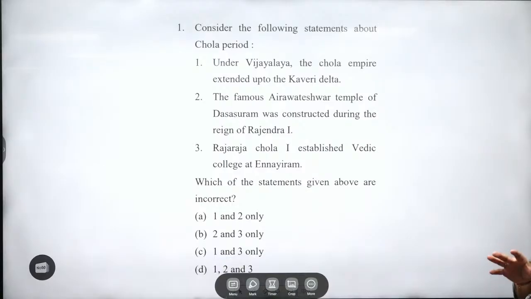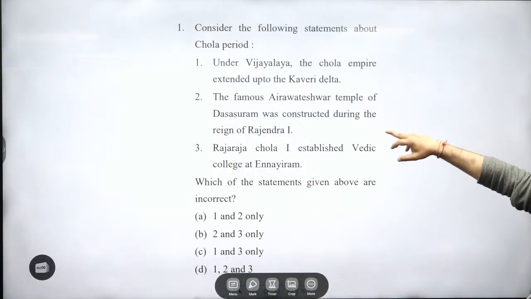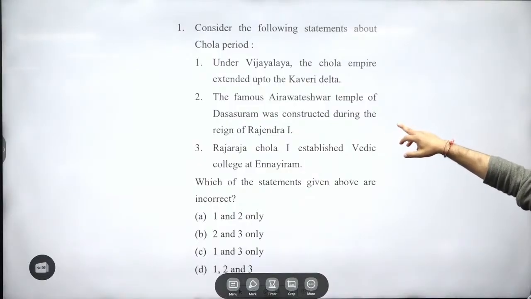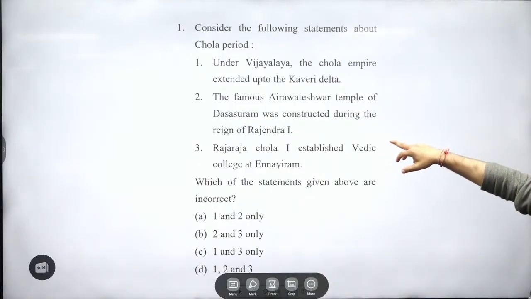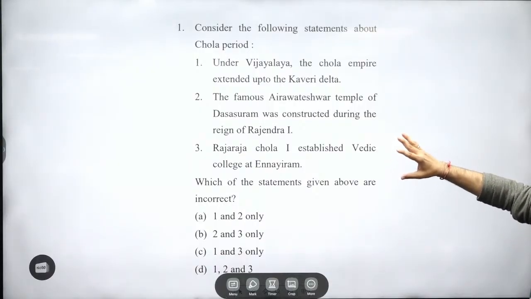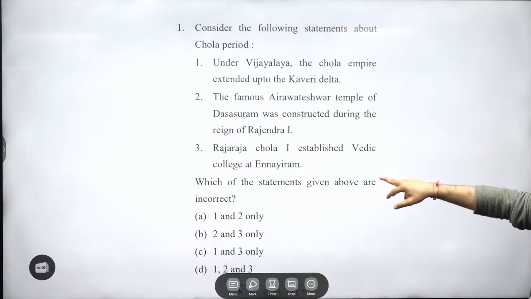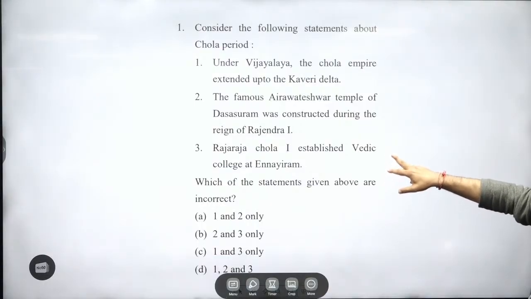You might be confused while doing this, right? Read the next question. This is right, but read the next question. The famous Airavateshwar temple of Darasuram was constructed during the reign of Rajendra I. Again art and culture mixed, and you will see these types of questions in the examination too. Raja Raja I established a Vedic college at Enayiram. Again important, Rajendra I.